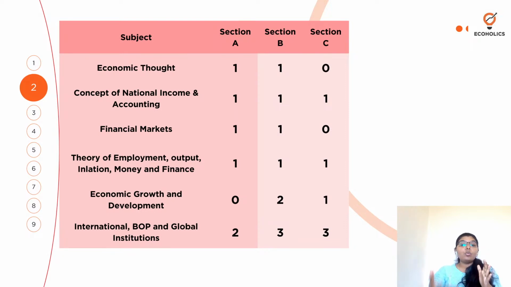For that, you have to highlight the difference. This is what is capital account, or conversely, this is what is current account. So that is how you need to make the points, right? That is how you have to be writing.